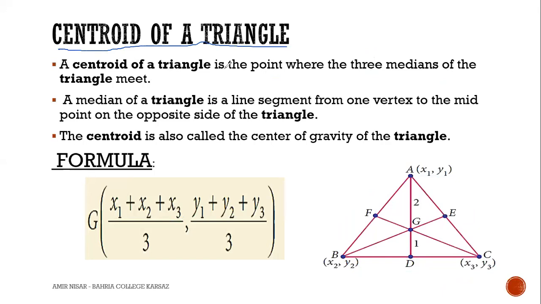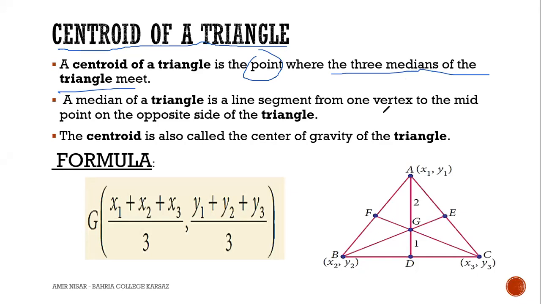What is centroid? Centroid is a point, the point where the three medians of the triangle meet. Mujir, concentrate on this figure. Here I am showing you what a median is. A median is a line segment.